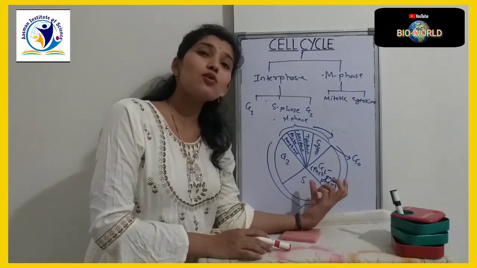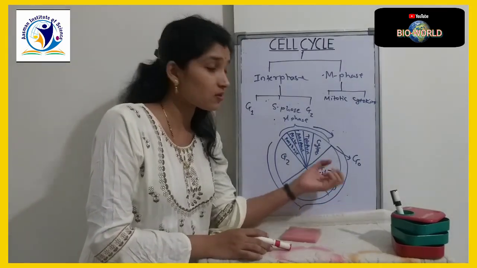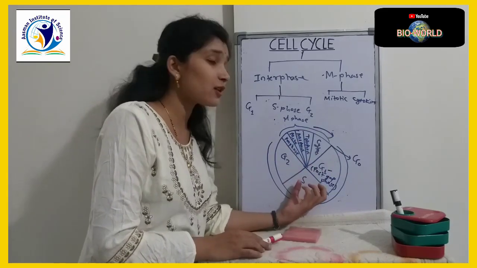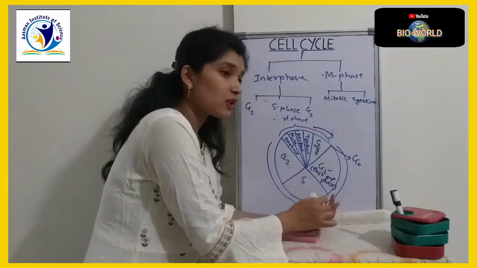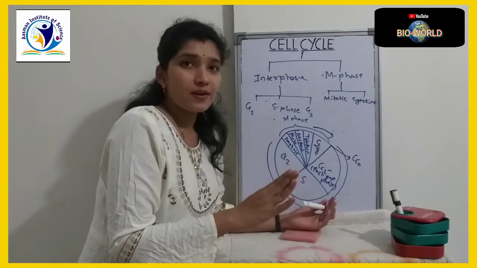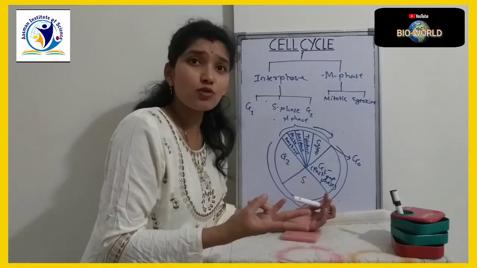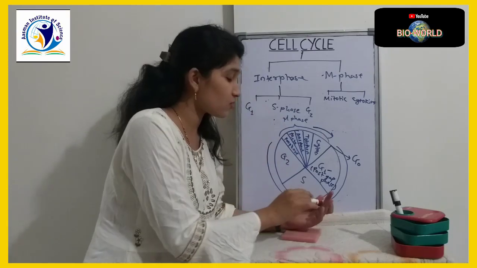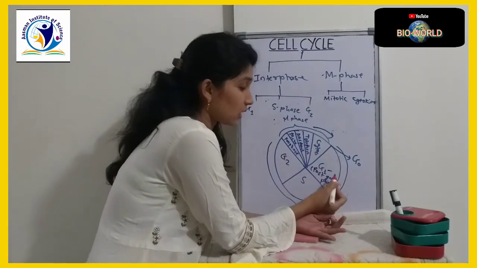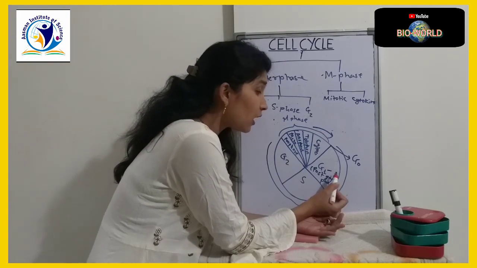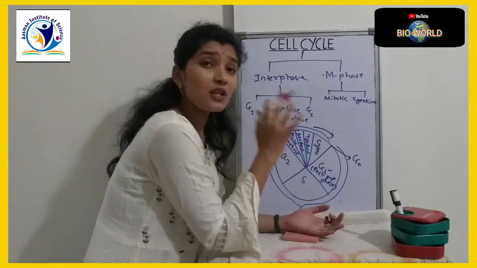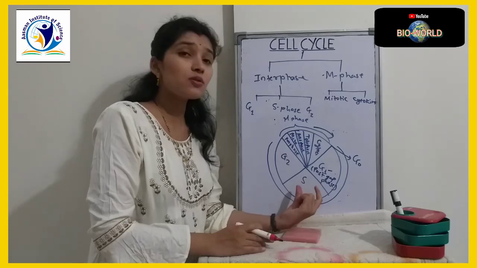S phase is also called the synthetic phase or synthesis phase, where the replication of DNA is going to take place. Now, in G1 phase, what is required for the synthesis of DNA? What is required for the synthesis of DNA? All are produced in G1 phase. That is, in G1 we can say the cell is preparing itself to undergo the synthetic phase.